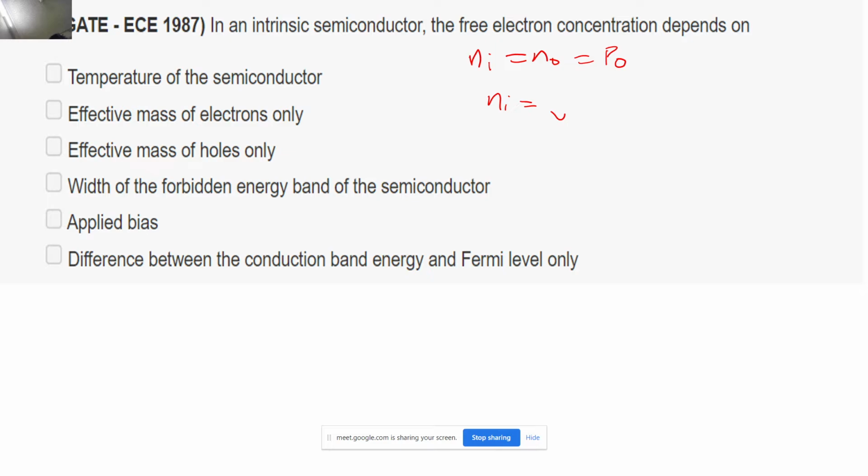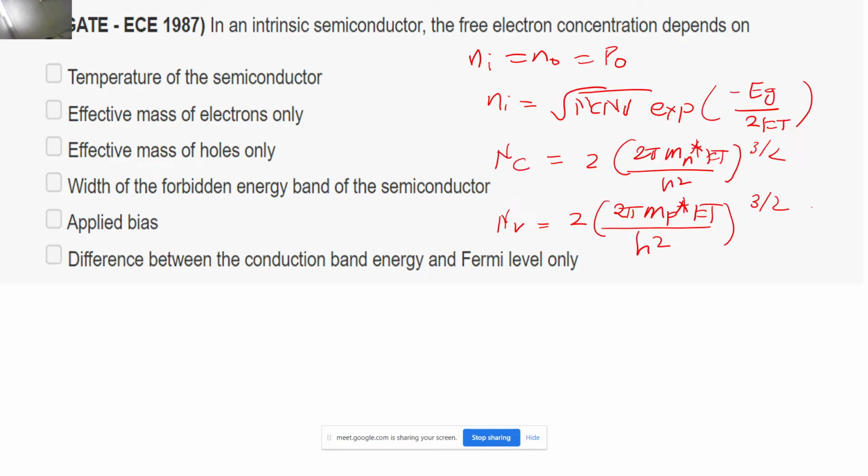So the concentration of free electrons actually depends on the temperature of the semiconductor, right? Because T is present in NC, T is present in NV, and even the band gap will vary with the temperature. The second option is given as effective mass of electrons only. The word only is very important here, because the free electron concentration depends on the effective mass of both holes as well as electrons, right?